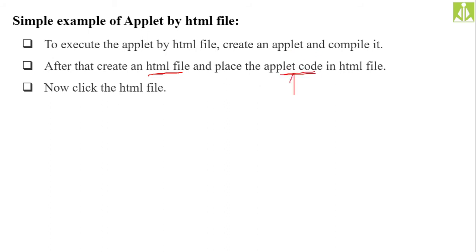Applet code, in the sense, here the dot class file, whatever we are going to get after compiling the Java program. Here what we are doing, we are writing a Java program for this applet, then we are compiling. So once you compile, you will get the dot class file. Include the dot class file into the HTML file, and now open the HTML file, you will get the output. So this approach we will see first, and the code related to that applet is over here.